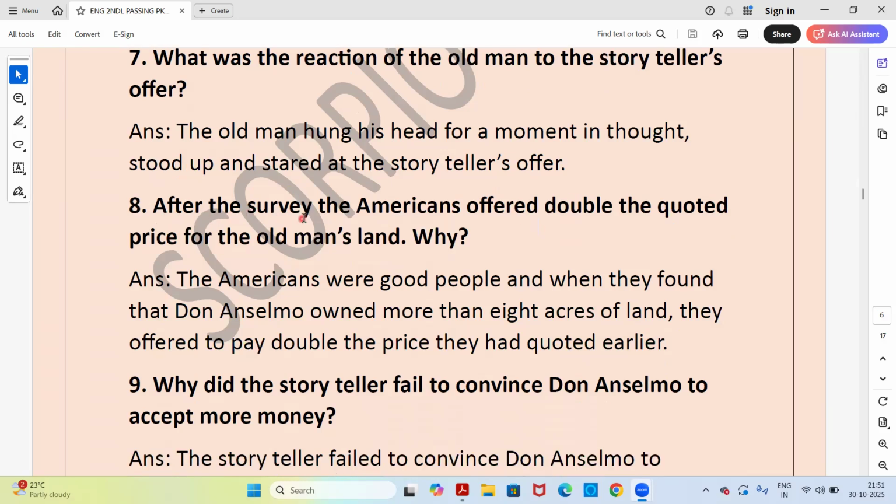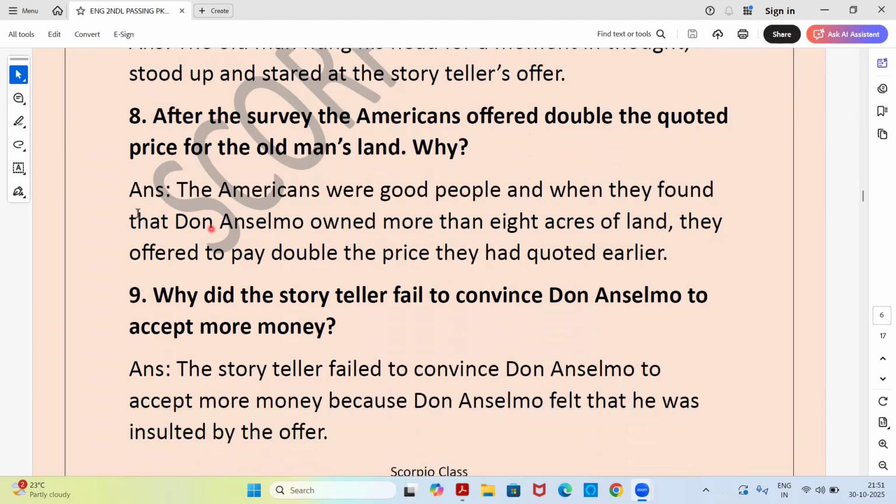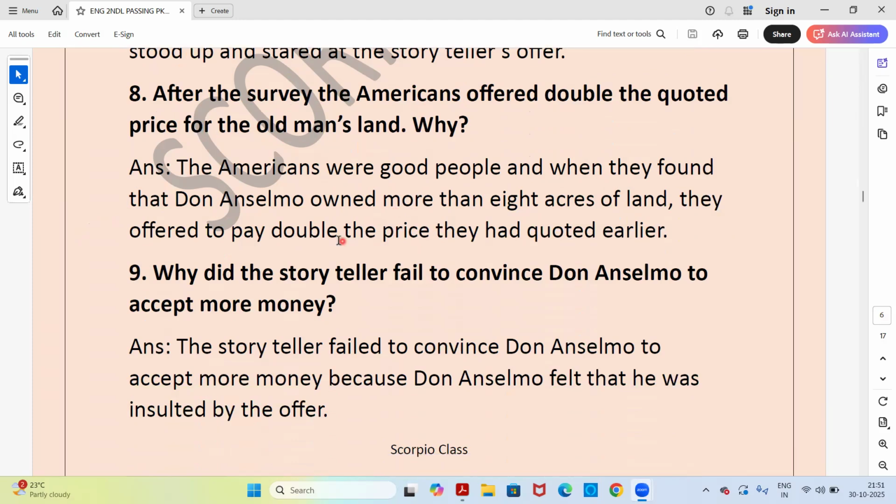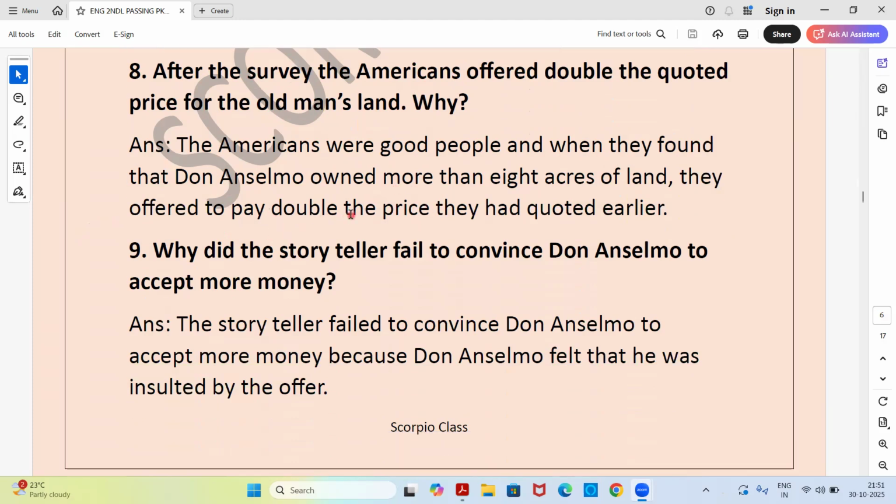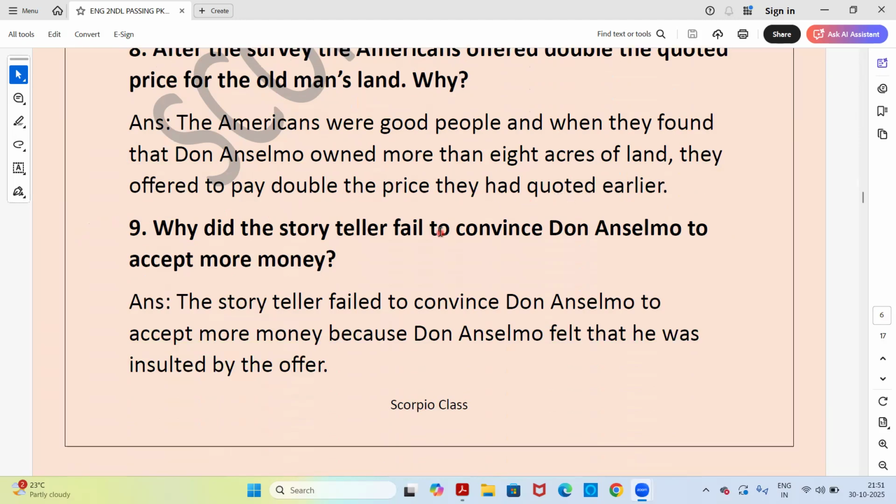Next. After the survey, the Americans offered double the quoted price for the old man's land. Why? Answer. The Americans were good people, and when they found that Don Anselmo owned more than 8 acres of land, they offered to pay double the price they had quoted earlier.